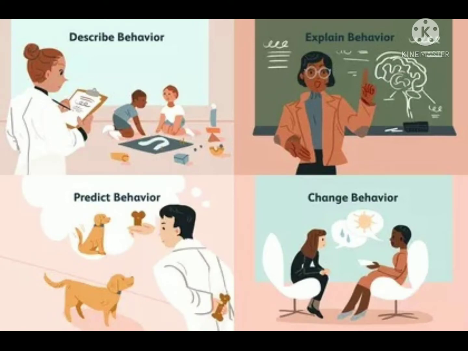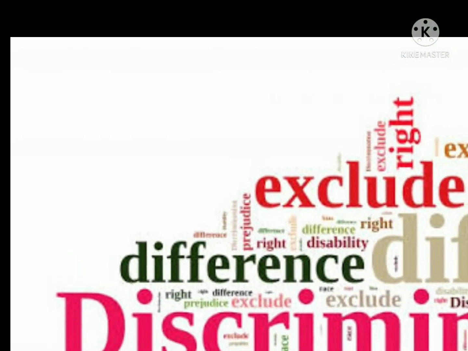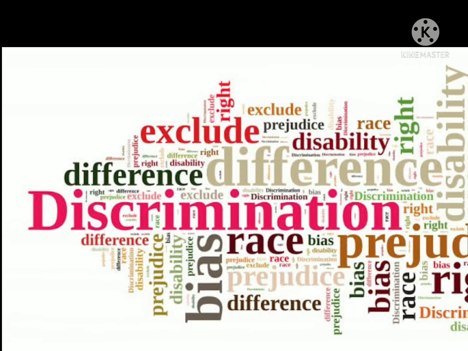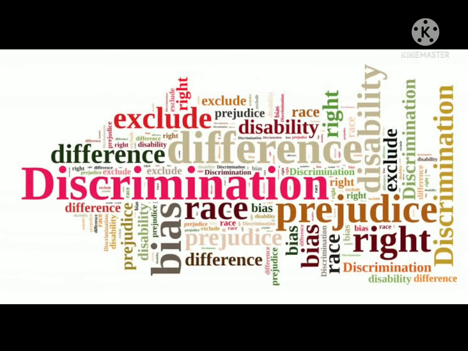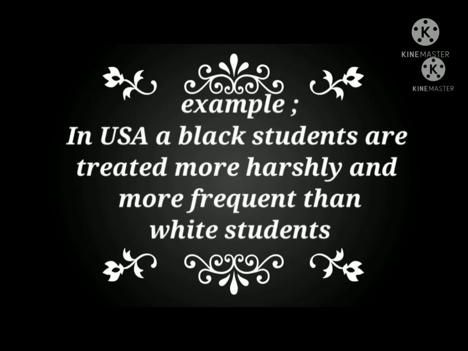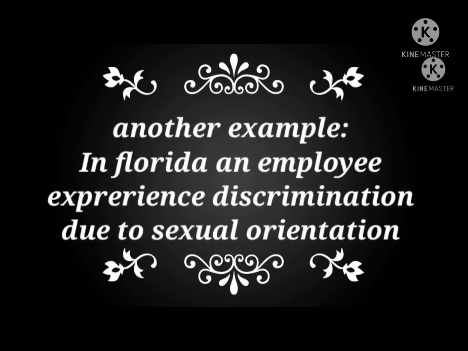Today, we will apply the goals of psychology on prejudice and discrimination. To give you an idea about this behavior, here are some examples. First, black students in the United States of America are being treated more harshly and more frequently than white students. Here is another example. In Florida, an employee experienced discrimination due to sexual orientation.